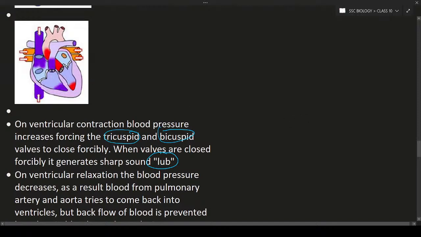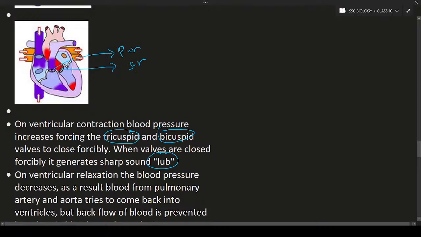So now what will happen after contraction? Again the ventricles have to relax. When the contraction is over, again they have to relax. When they relax, what will happen? The pressure drops. As a result, another type of valves will close. Those valves are nothing but the pulmonary valve and systemic valve. This is the pulmonary valve. This is the systemic valve.